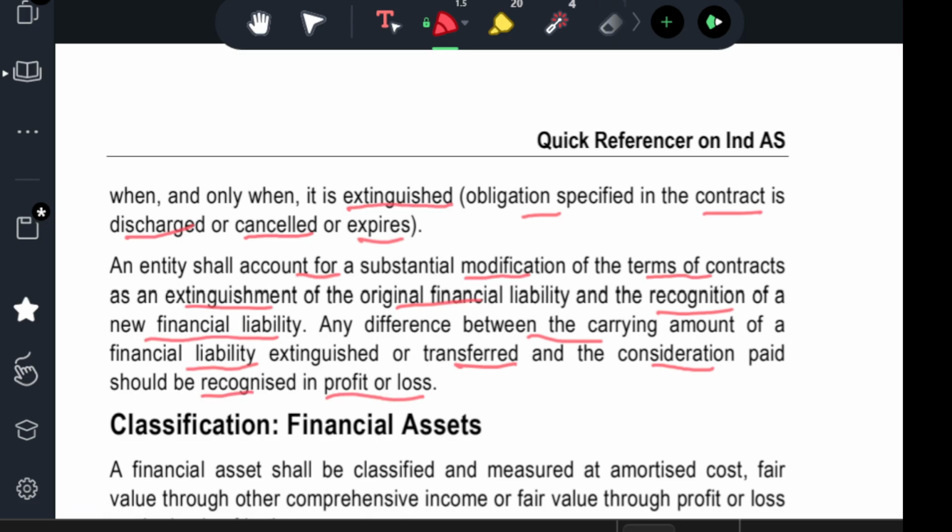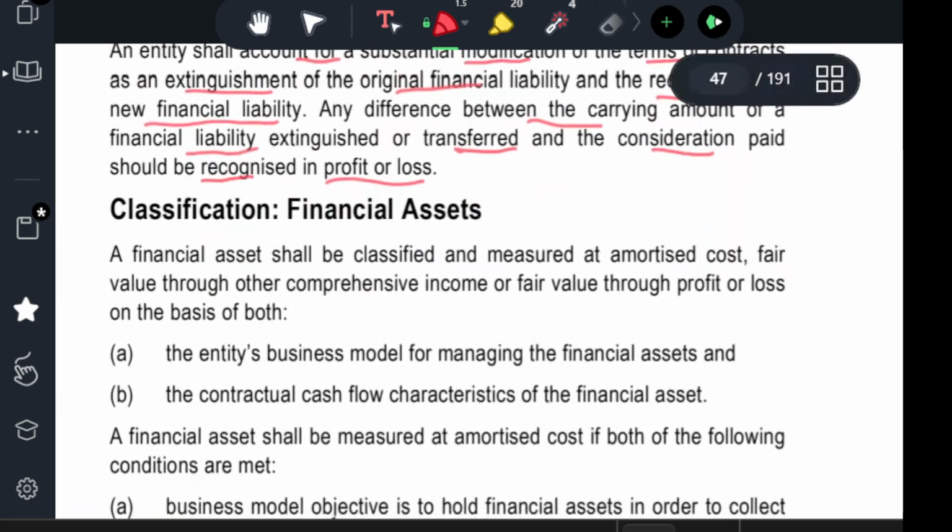When a liability is derecognized, there may be a difference between the carrying amount and the amount paid. If the financial liability is discharged for less than the carrying amount, you get a gain. If it is discharged with more than the amount shown in the books, it is a loss. So both profit and loss should be charged to the P&L account.